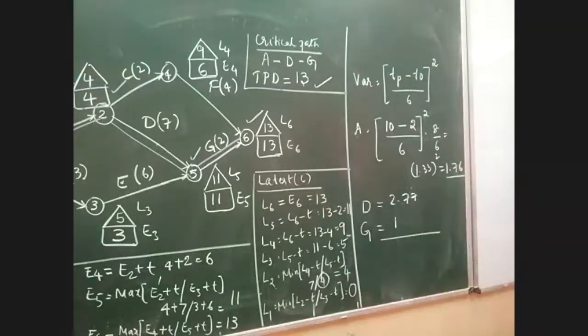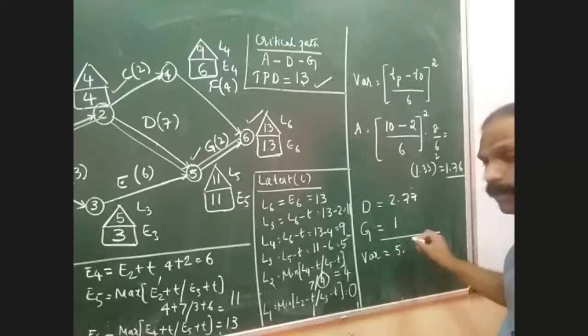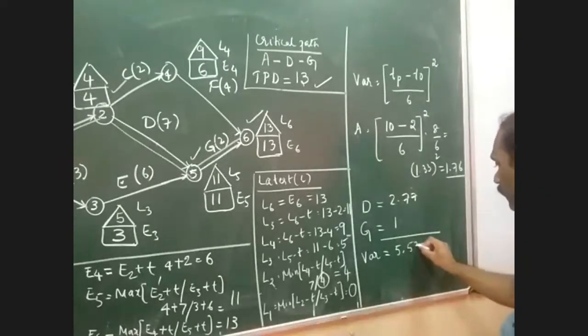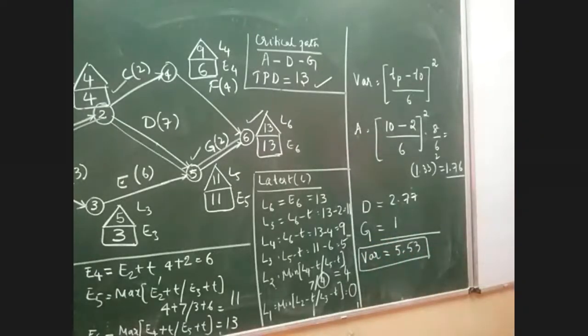How much do we get? 5.53. So that is the final answer. So the variance is equal to 5.53. Variance is not just calculating an individual value. After finding the individual values, all the values should be added. So when you add, whatever answer you get, that is called your variance.